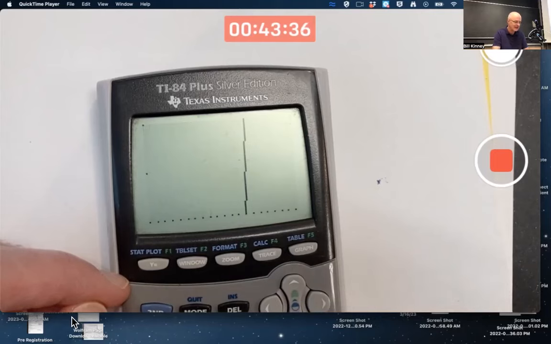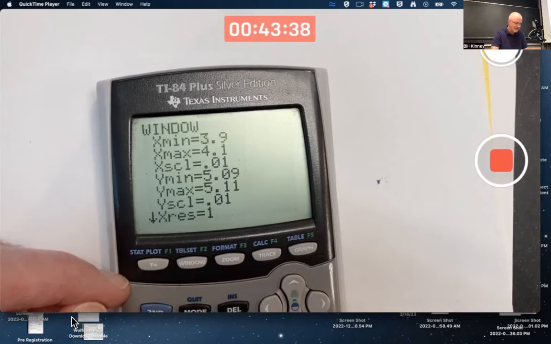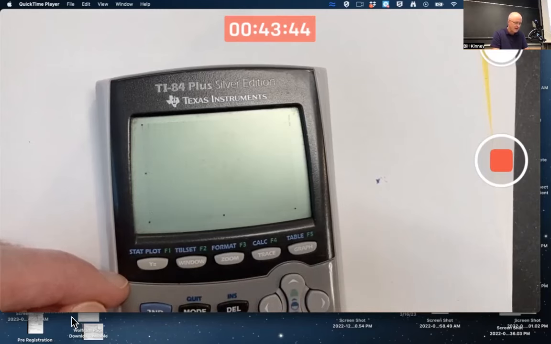Yeah, I'm eventually getting to a point as x gets closer and closer to 4, where effectively we don't see the graph at all because it's off the screen to the right. That's what happened. That's why the limit's not 5.1. And you can do something similar if you thought the limit might be 5.01.